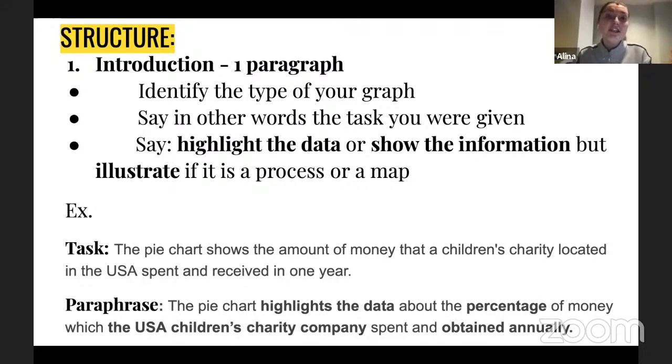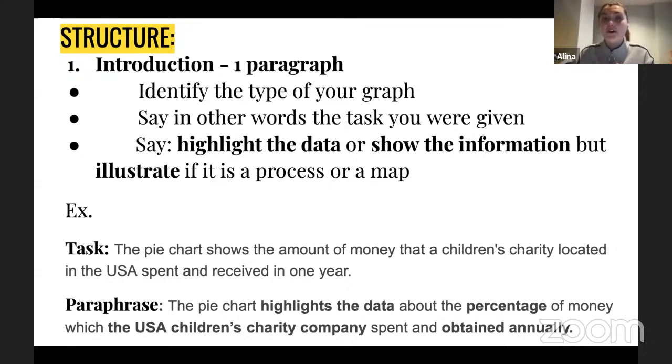And our introduction, of course, will be only one paragraph, but in particular, to be honest with you, this is most likely going to be one sentence, but a very complex one, okay? So how do we approach an introduction in your writing task 1? As I said, you will start from identifying your graph, and you literally start your sentence from this, right? So let's say the pie chart, right?